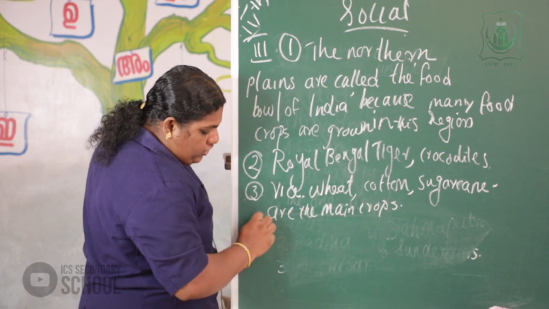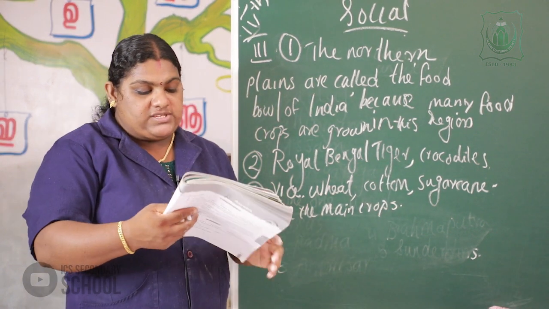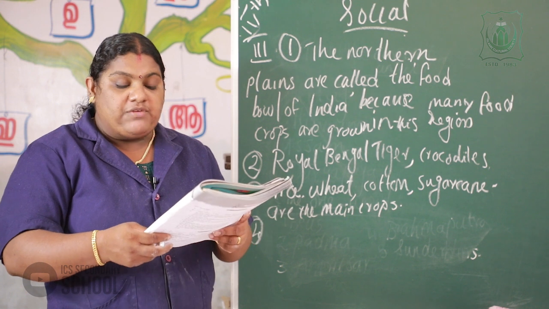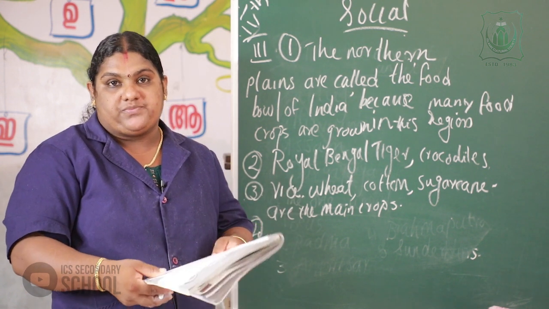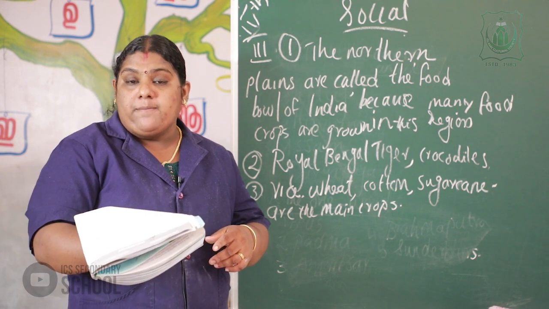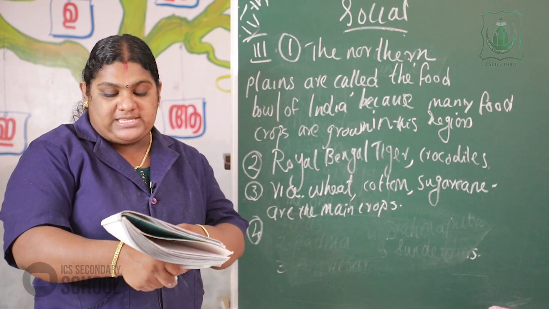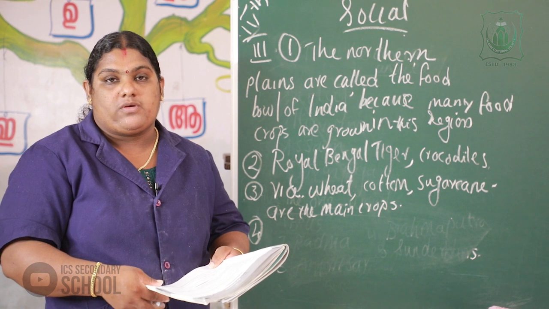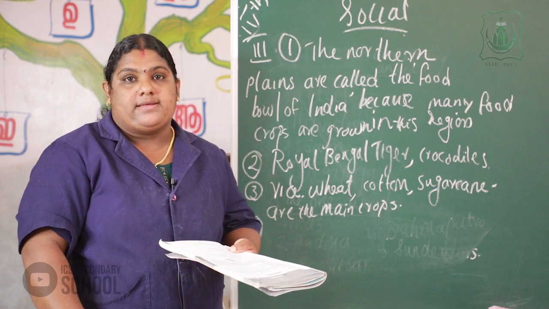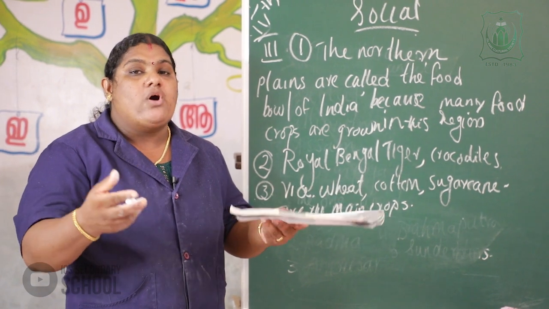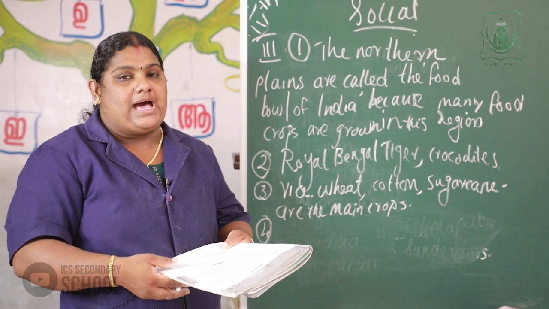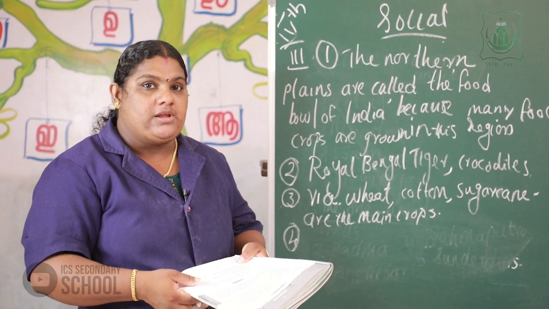The last fourth question is, name the 4 important industries of Uttar Pradesh. We already studied that textile and so many factories are situated in the Uttar Pradesh region.